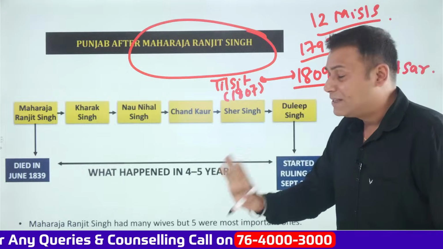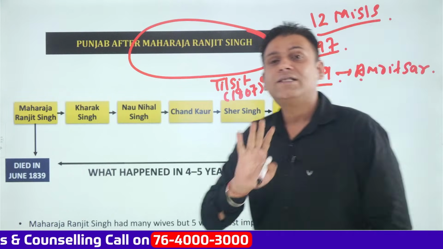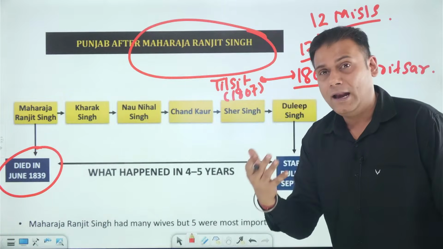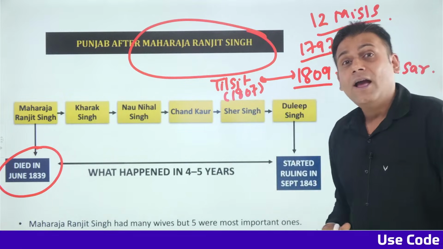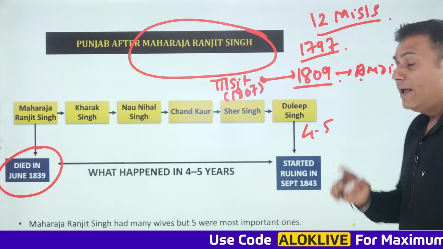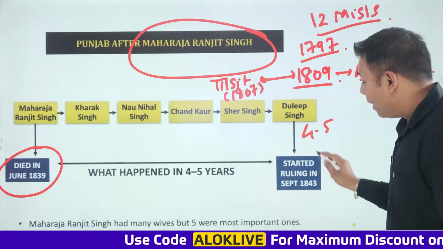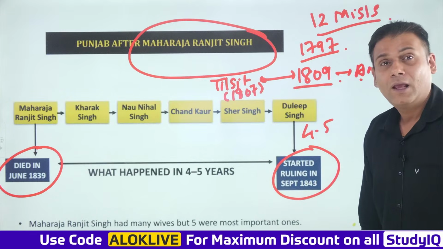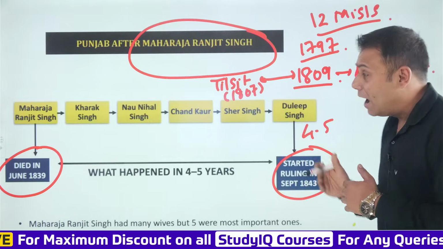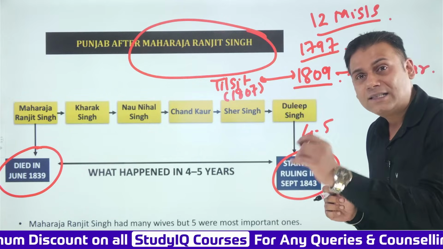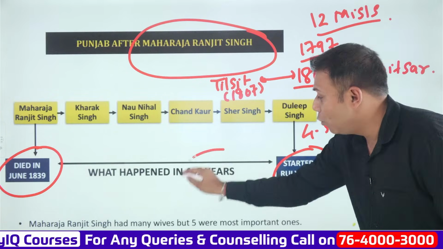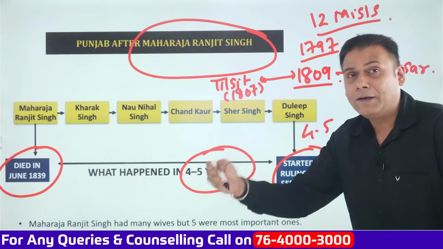So, precisely speaking, Maharaja Ranjit Singh ji died in June 1839 due to prolonged illness. Finally, his son, who was just a minor, just 4 to 5 years of age, sat on the throne in September 1843. And he was Maharaja Dalip Singh. So what is the journey of Maharaja Dalip Singh? Let's understand this. So what happened within a span of 4 to 5 years? Let's throw light upon this.